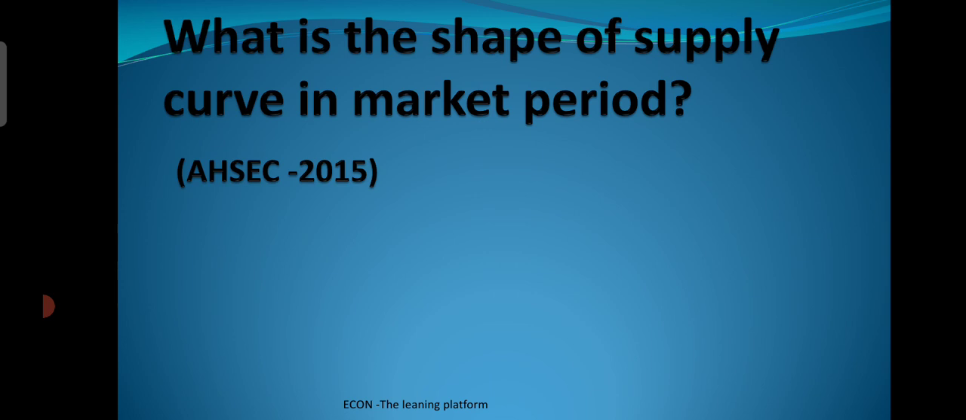Next question, what is the shape of the supply curve in market period? Now, what is market period? Market period is the very short period. In that period, the shape of the supply curve will be vertical, which is known as perfectly inelastic. As we all know, the normal supply curve slopes upward, but the supply curve in a market period is vertical or perfectly inelastic.